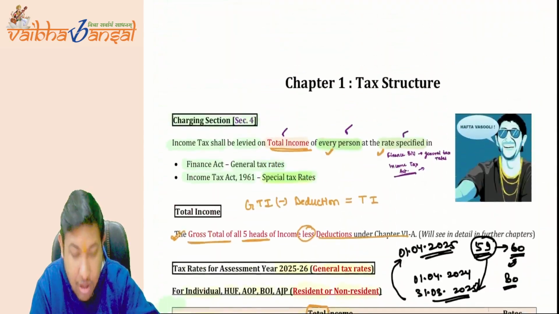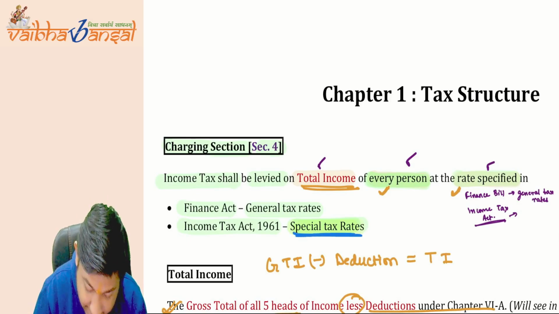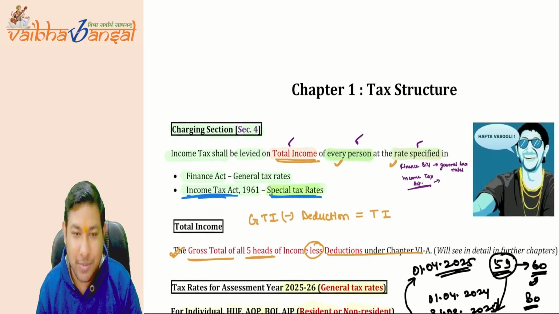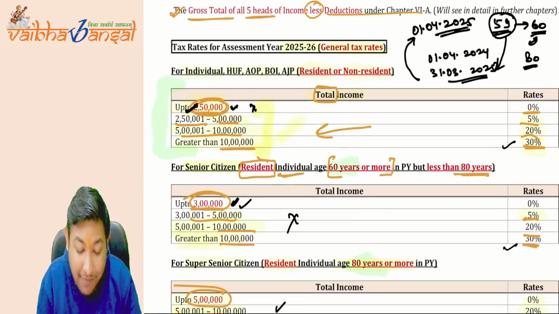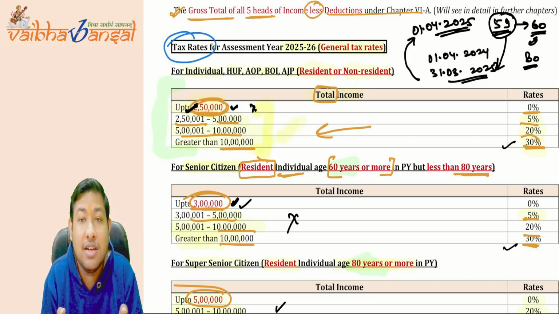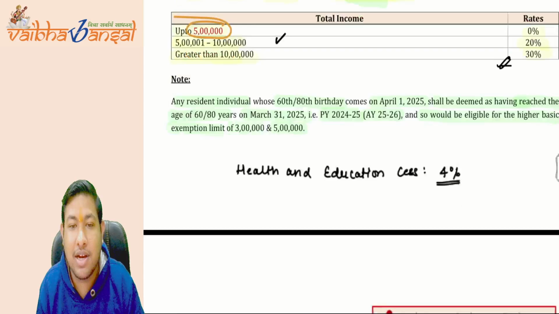What you have studied till now is given under the Finance Act, but the special tax rates are given under the Income Tax Act only. That is why the section is not written here, so we have not given the section number.